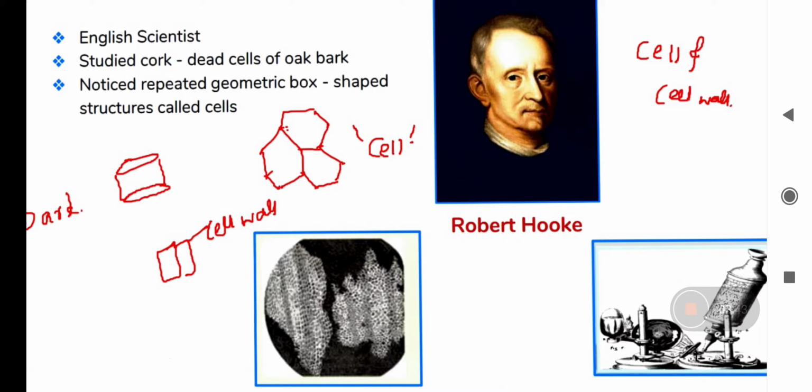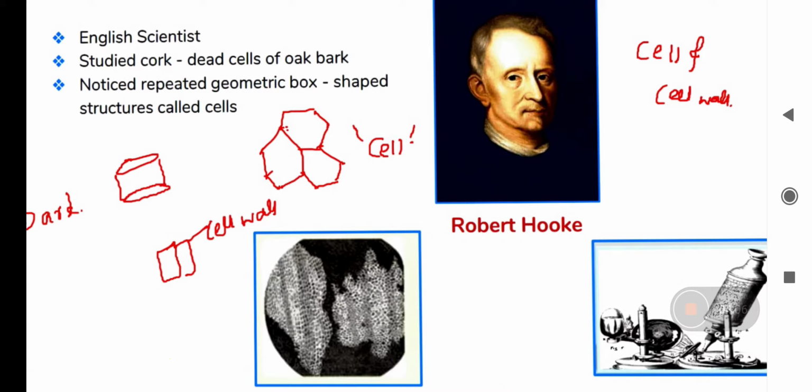Here you can see the photo also. In 1665, this is a very basic question that usually comes in your exam: who discovered the cell? The cell was first discovered by Robert Hooke in 1665.